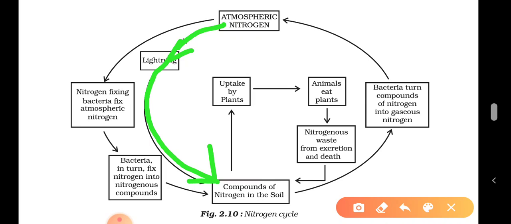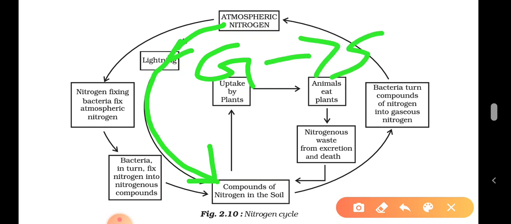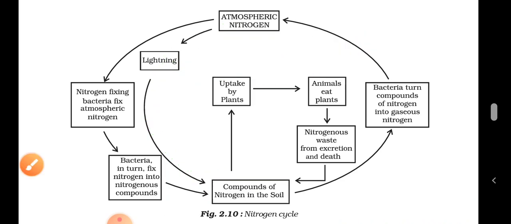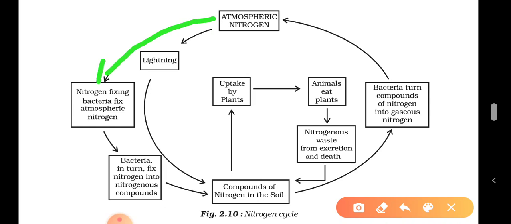Nitrogen in the air becomes compounds in the soil, gaseous state to solid state. That is one way. The second route is through nitrogen-fixing bacteria, which fix atmospheric nitrogen. Which ones? Blue-green algae. They fix the gaseous form of nitrogen into compound form in the soil. Bacteria in turn fix nitrogen into nitrogenous compounds.